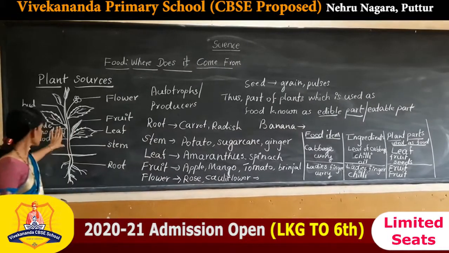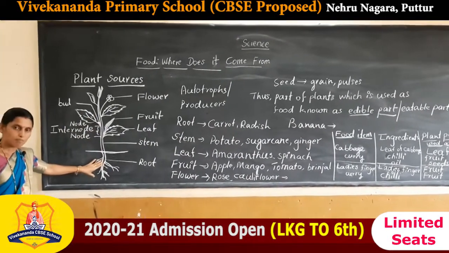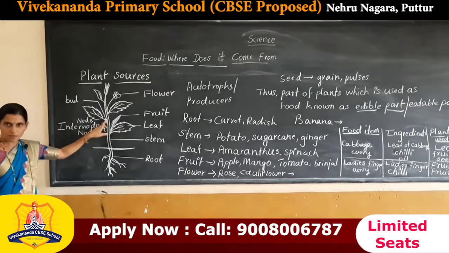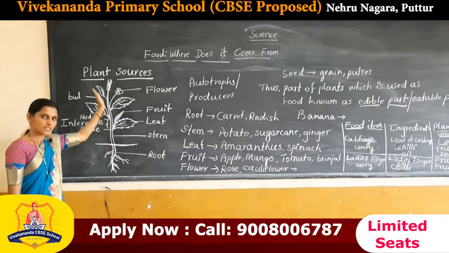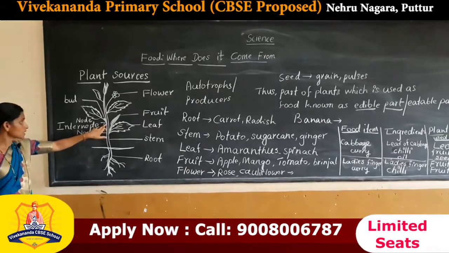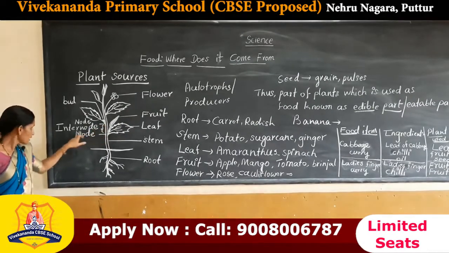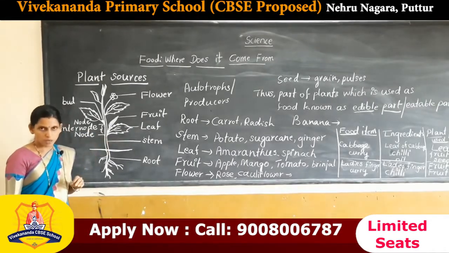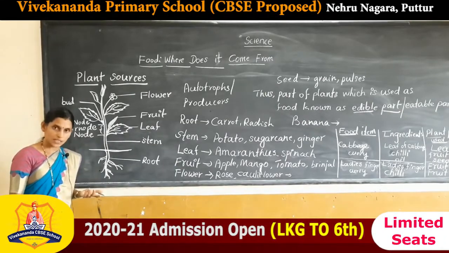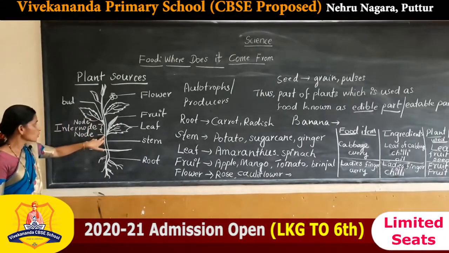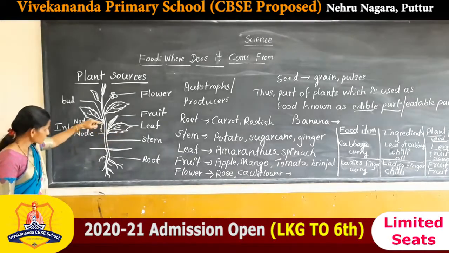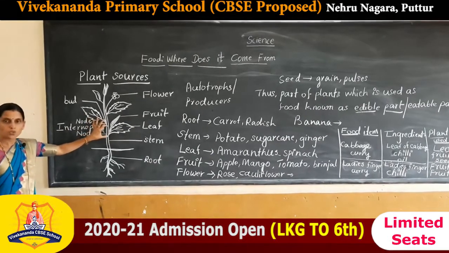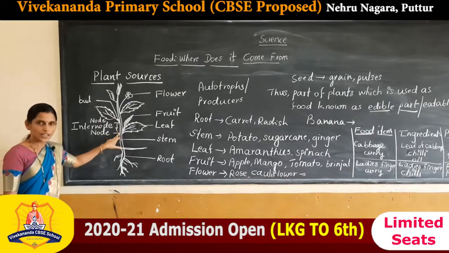The plant shows some other parts also. The part called the bud is where branches arise, and other parts are the node and the internode. What is a node? A node is a region from where leaves or a leaf arise. The region between two nodes is called an internode.